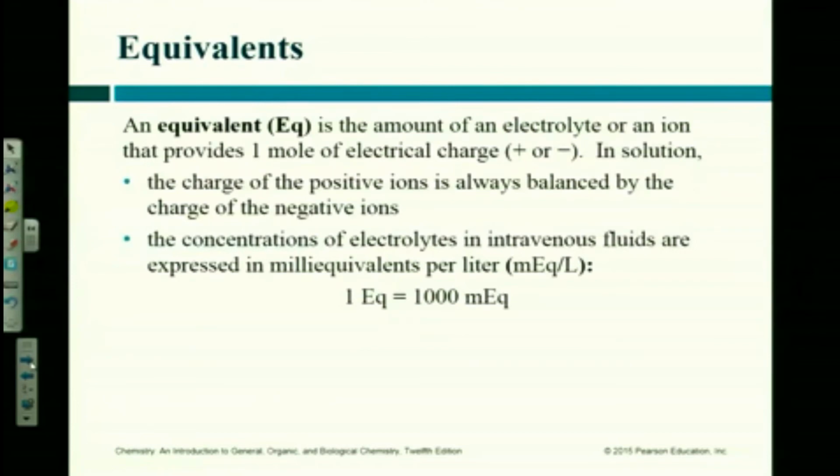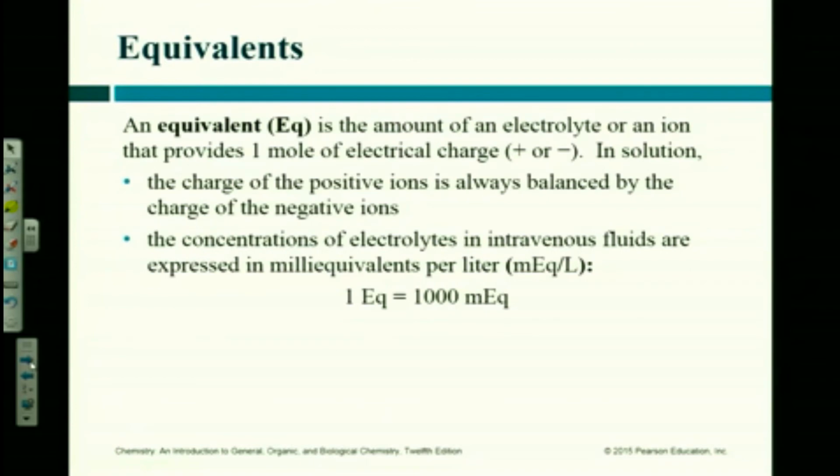So if I have 5 equivalents of positive charge, how many equivalents of negative charge do I have? 5. You must always have the same number of positives and negatives. You cannot have more of one or the other. And you will also see milliequivalents used normally as opposed to full equivalents.